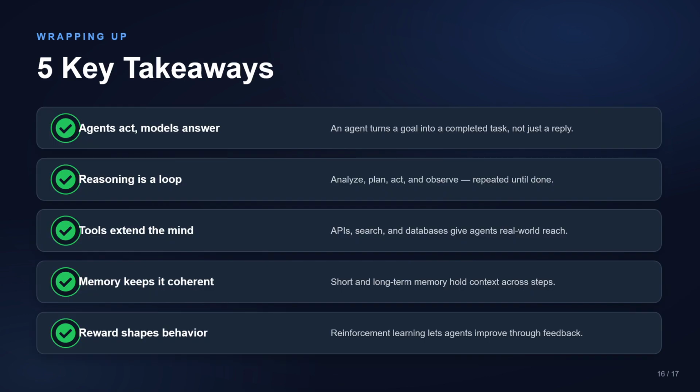Next, let's quickly recap what we have learned. AI agents complete tasks, while language models generate responses. They follow a continuous reasoning loop. They use actionable tools to access real-world information. Memory helps them maintain context, and reinforcement learning improves decision making through feedback. Together, these capabilities make an AI agent a powerful step in artificial intelligence.